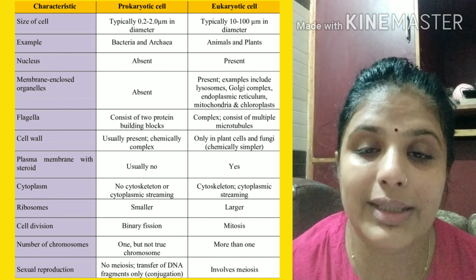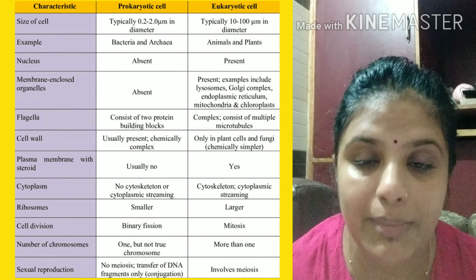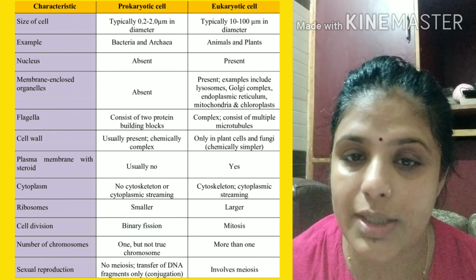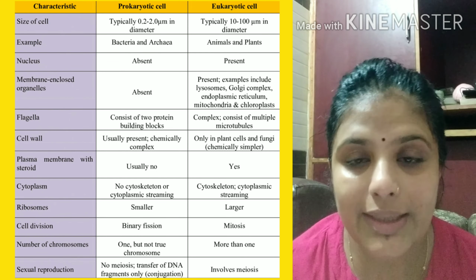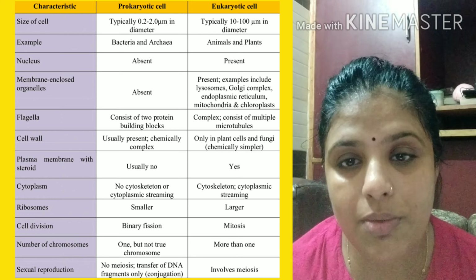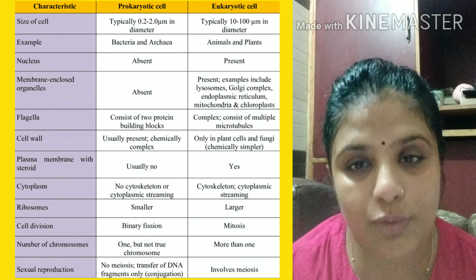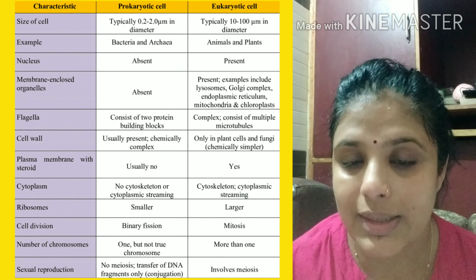Prokaryotic cell does not contain any of the cell organelles which are membrane bound. So except ribosome, there is no cell organelle present in prokaryotic cell, while in case of eukaryotic cell, all the cell organelles like endoplasmic reticulum, mitochondria, ribosomes, lysosomes are present. In case of prokaryotic, a single chromosome is there, and in case of eukaryotic, multiple chromosomes are there. In fact, the chromosome of prokaryotic is circular in shape, while the chromosome of eukaryotic is a proper thread-like structure, as we discussed in one of the videos also.